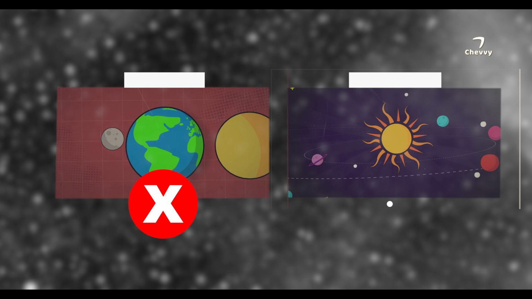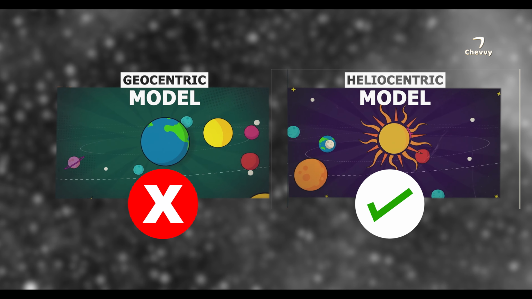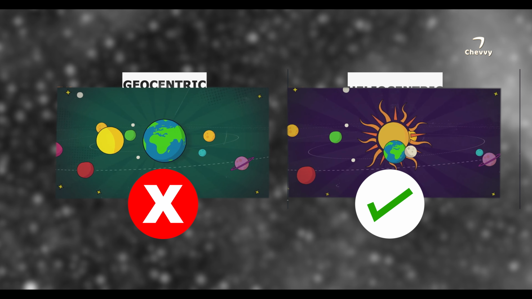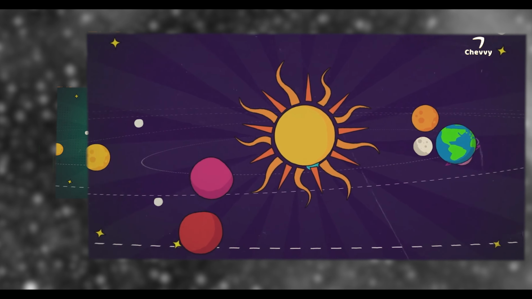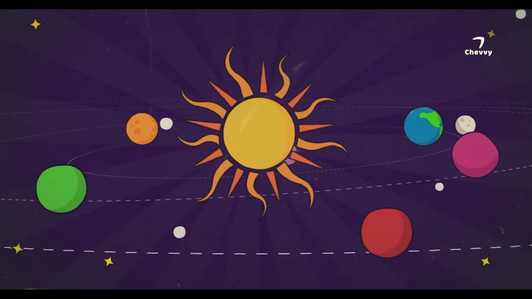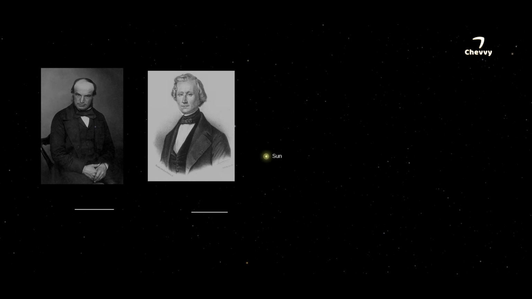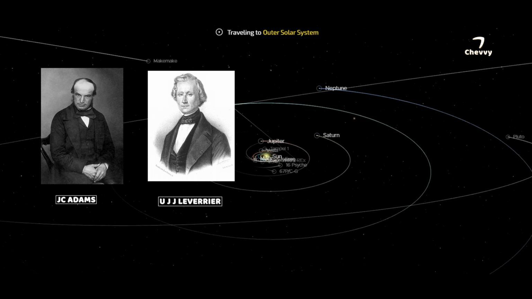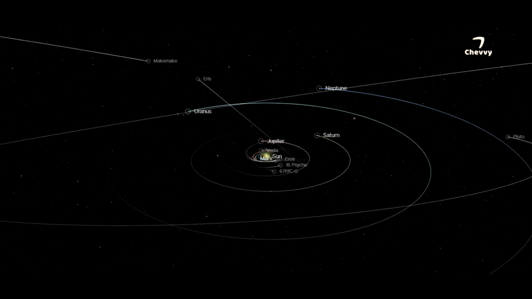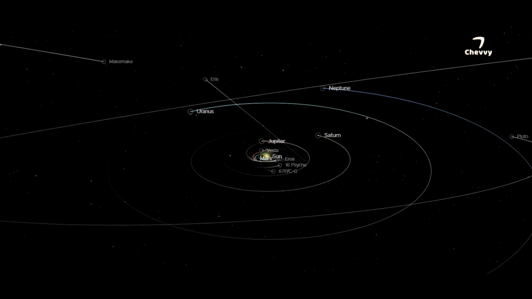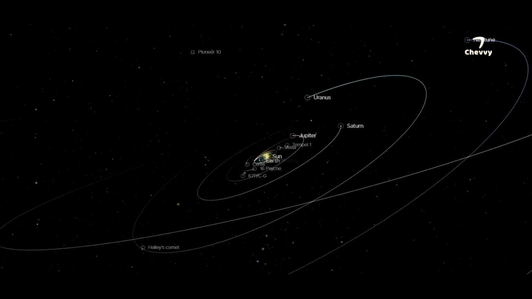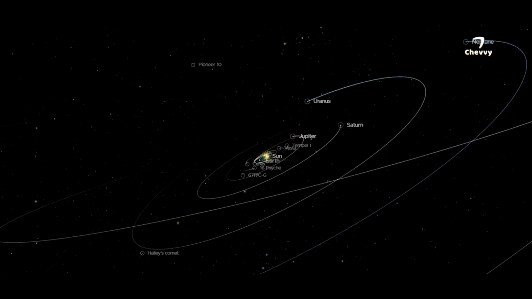The work of Galileo, Brahe, Kepler, and Newton proved once and for all that the Earth wasn't the center of the solar system. The Earth, along with all other planets, orbits around the Sun. Astronomers J.C. Adams and U.J.J. Leverrier later used the concept of gravity to discover the planet Neptune. They realized that there must be another planet exerting a gravitational force on Uranus because it has odd deviations in its orbit.